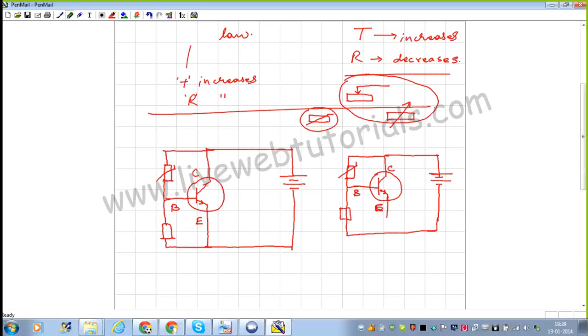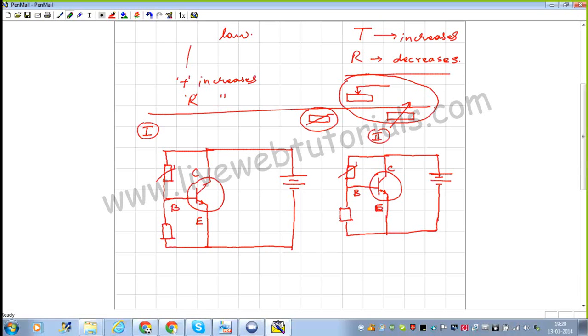The resistor also will be there. This is the first case, this is the second case. At the moment, both of these diagrams look alike.